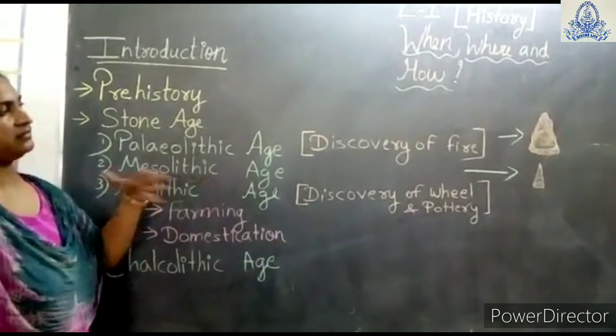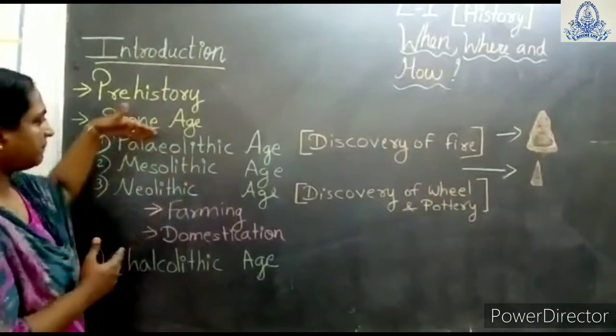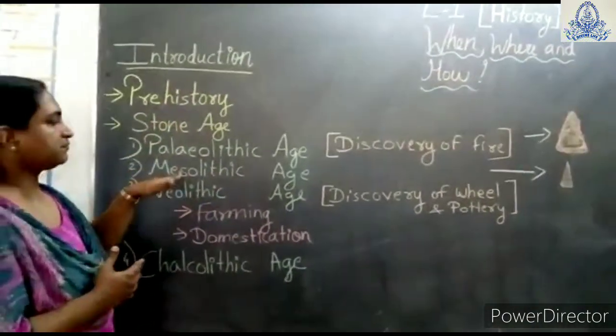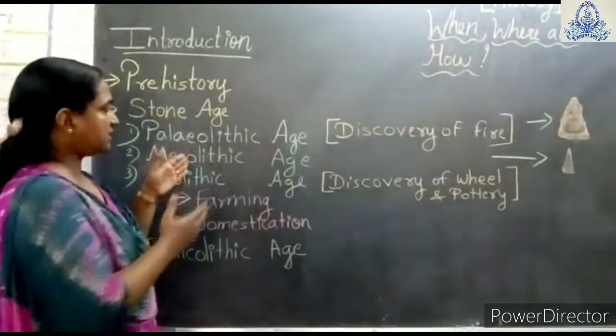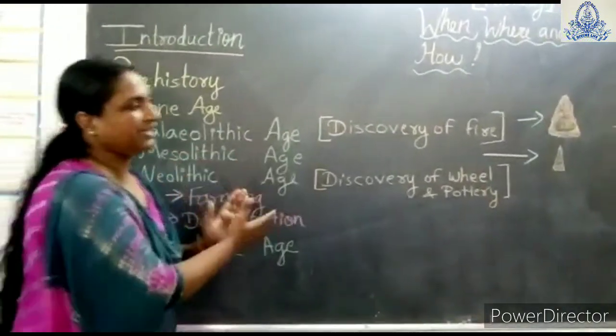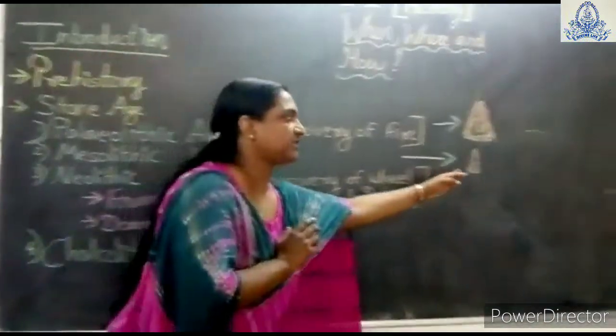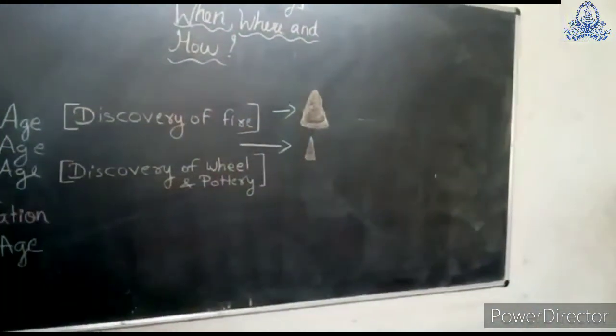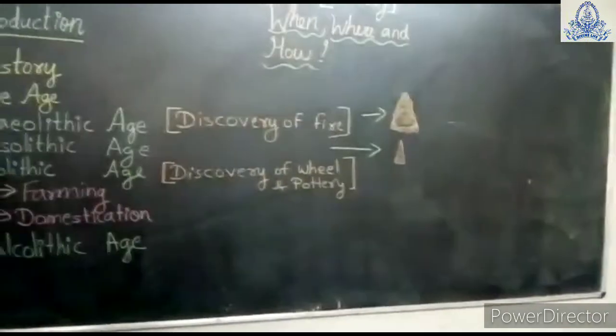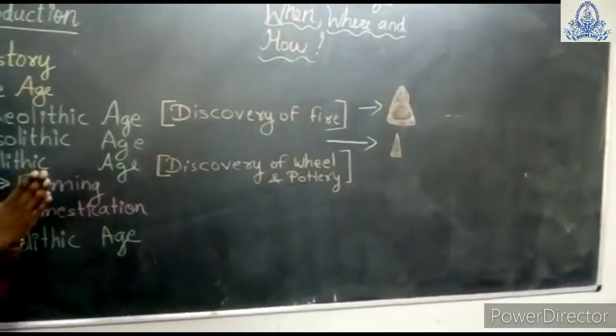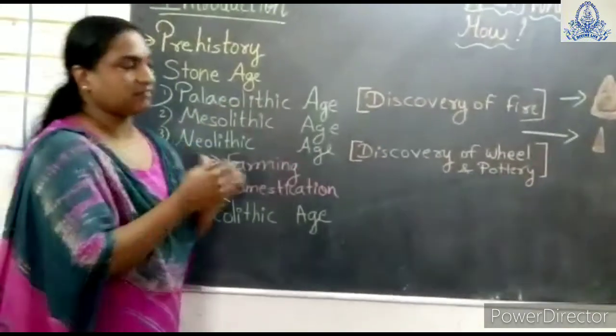Later on, in the Mesolithic period, the difference from the Paleolithic is that the early humans started using more precise stone tools, as you can see here. They were smaller in size and sharper. These are also known as microliths.